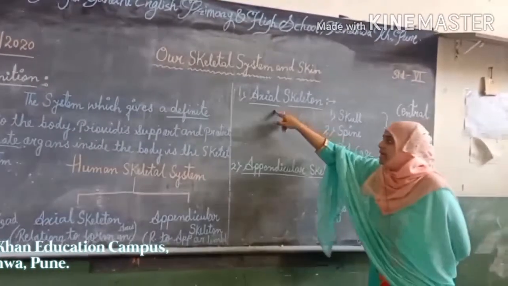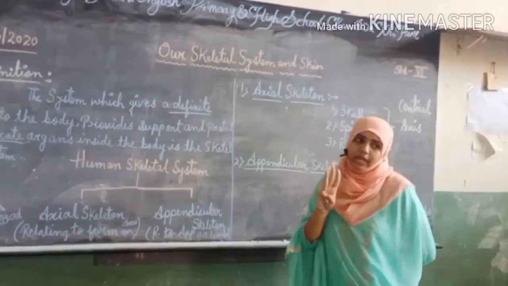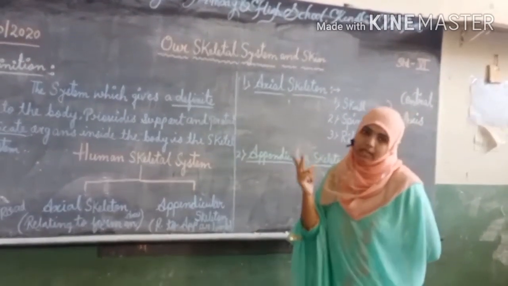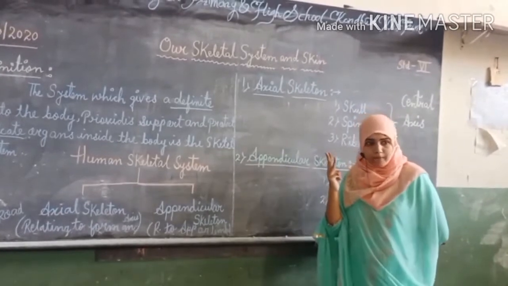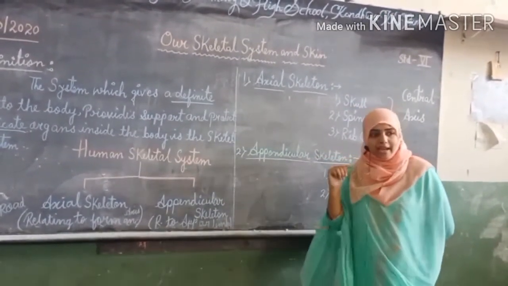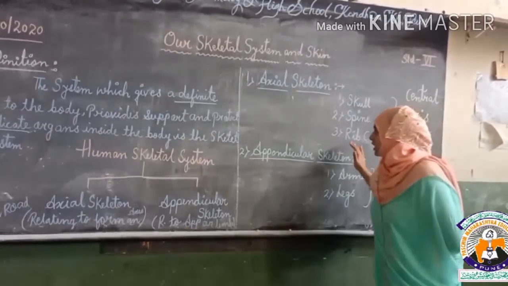So in the axial skeleton there are three parts. Number one is skull, number two is spine, and third is the rib cage. Skull is present in the head region, spine in the back region, and rib cage in the chest region. Understood?